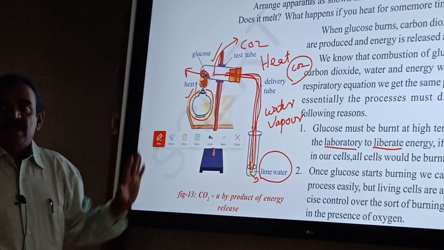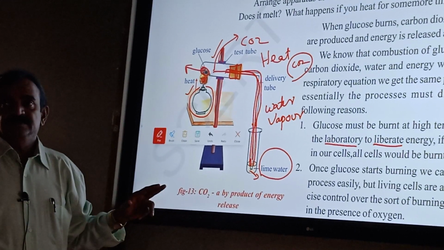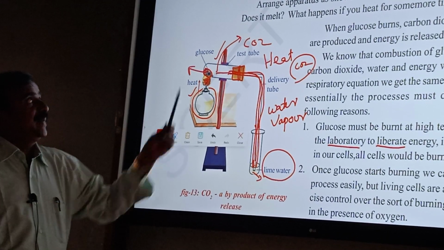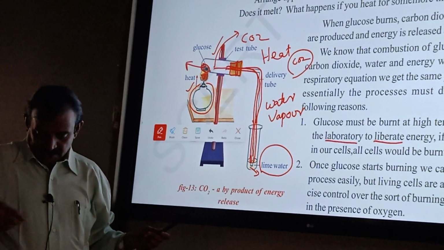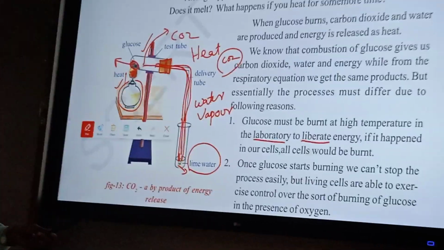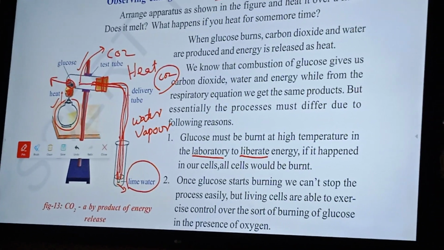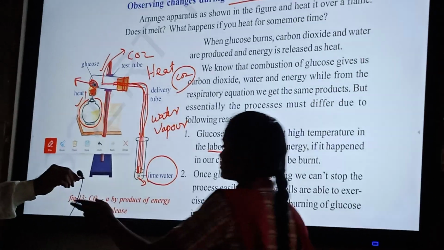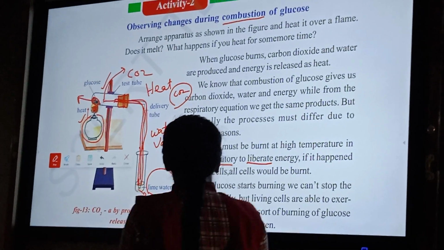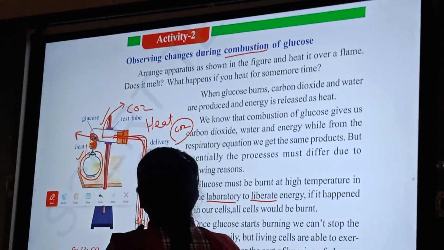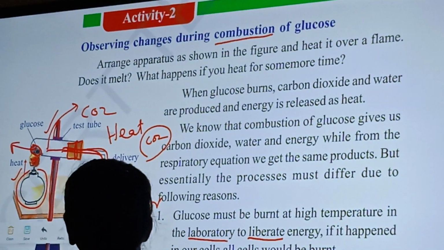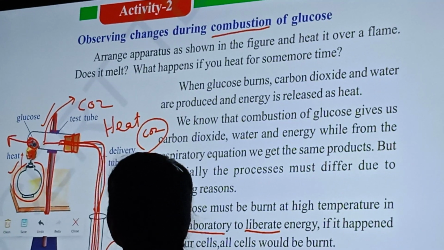Okay, so one of you come here and read this passage. Please come. Read this passage clearly. Come on, speak. First you read the heading. Observing changes during combustion of glucose. Yes, observing changes during combustion of glucose.